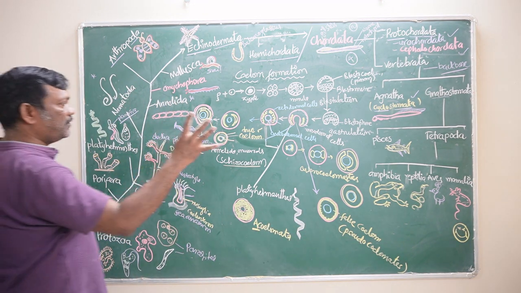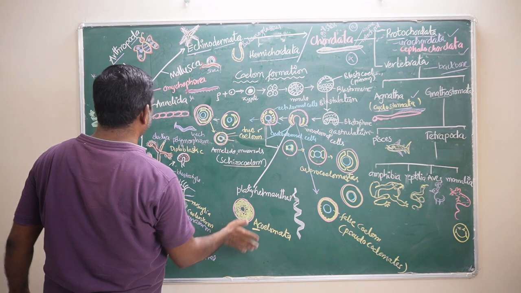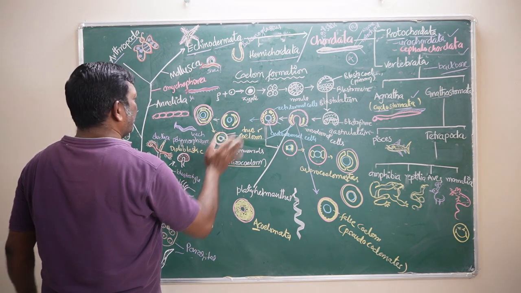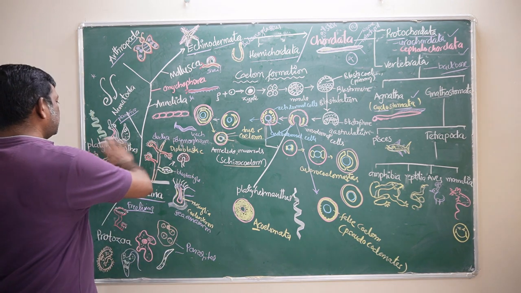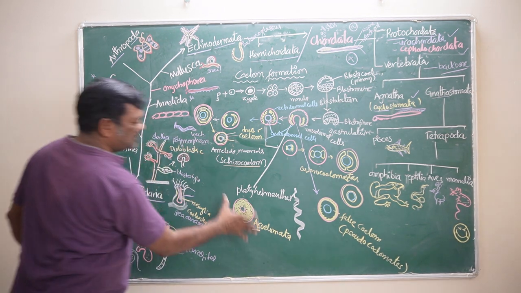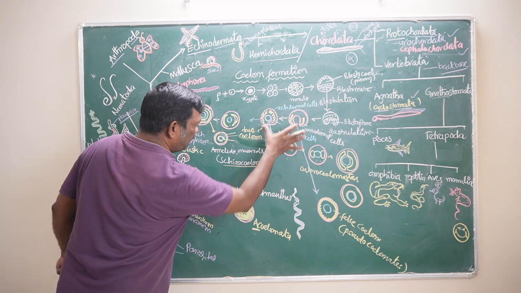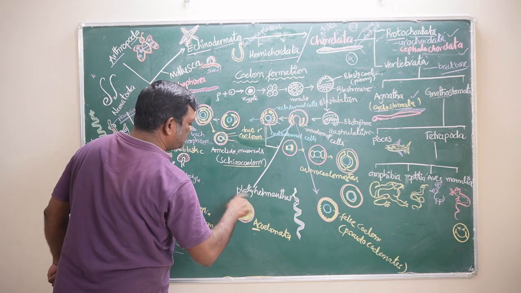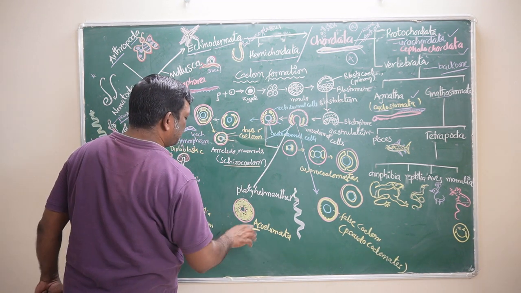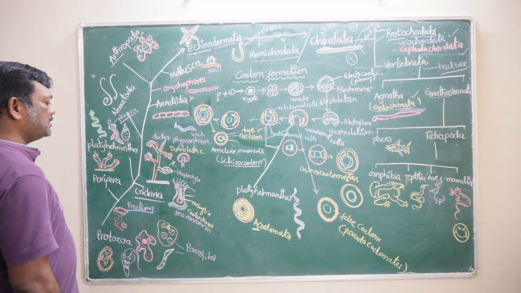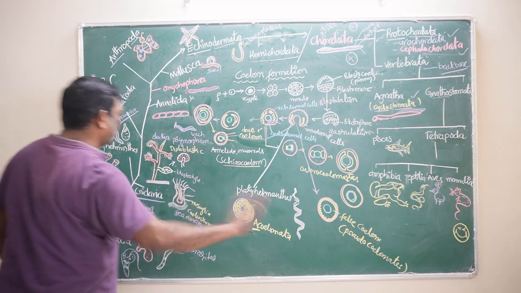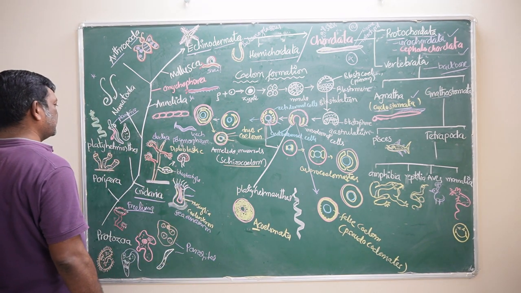Three germ layers are forming: ectoderm, endoderm and mesoderm. But how the coelom is forming is different in these animals. In the platyhelminthes, the mesoderm is forming, however, during the embryonic development, that is occupying the total space. That is not leaving any space or body cavity or coelom. That's why they are called acoelomates, no coelomates.